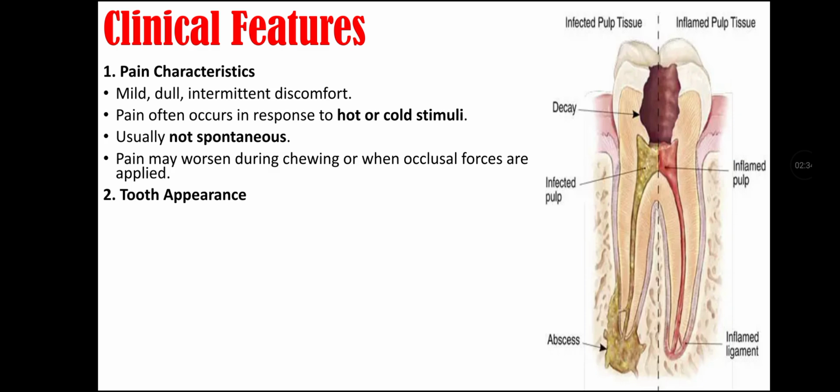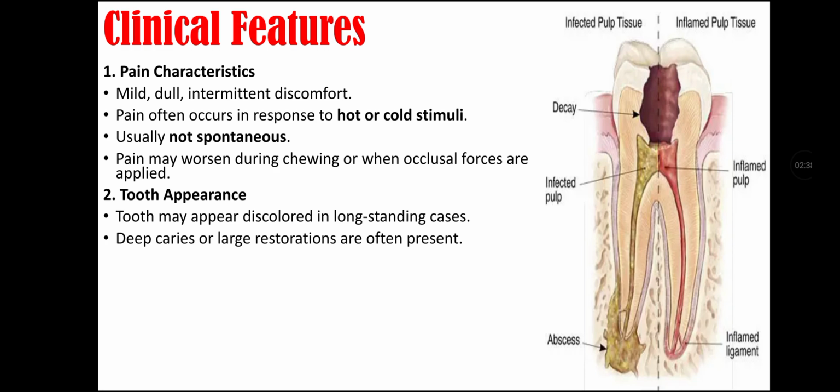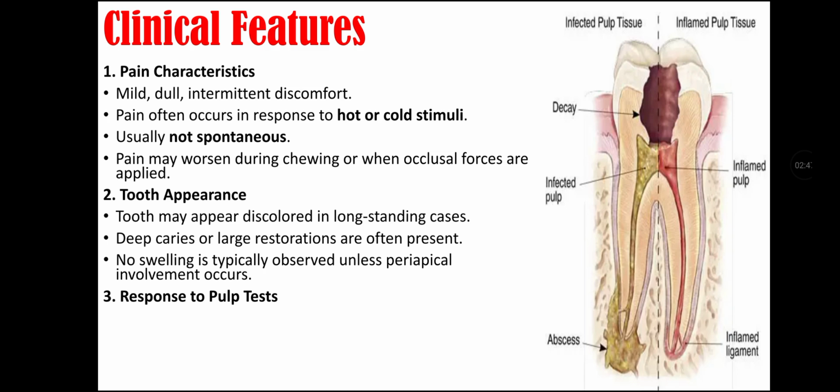Second feature is tooth appearance. In this, the tooth may appear discolored in long-standing cases. Deep caries or a large restoration are often present in these teeth. There is typically no swelling observed unless periapical involvement occurs.